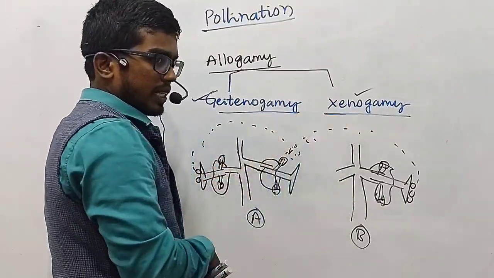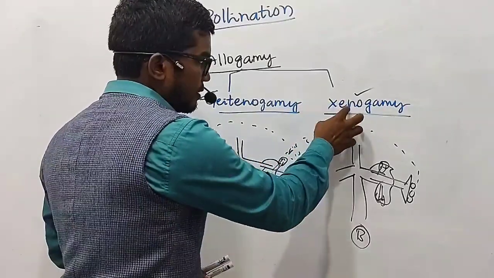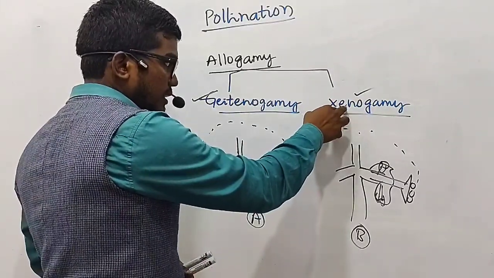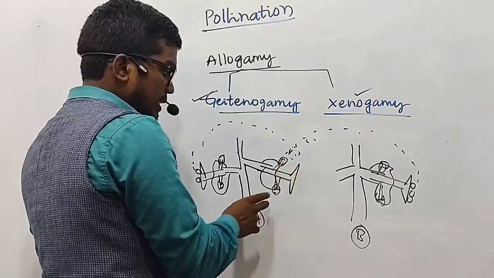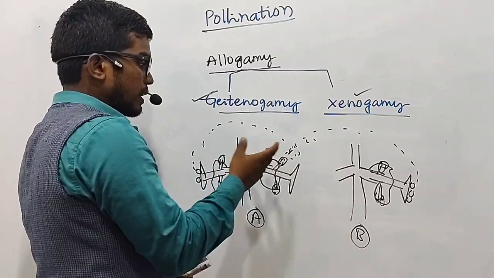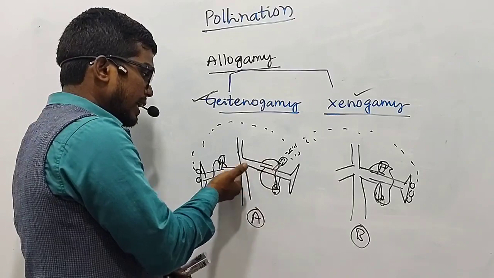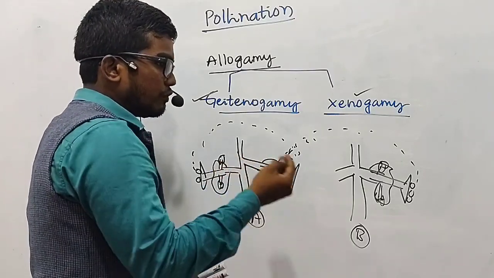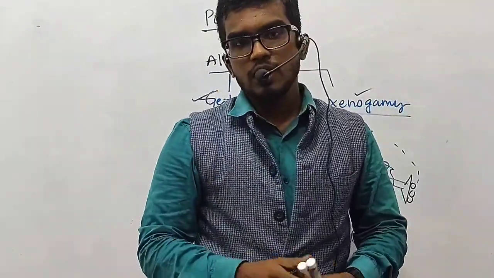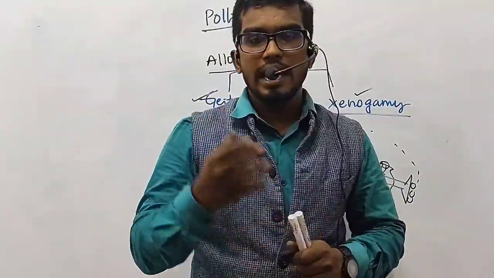Even though both are cross-pollination, in geitonogamy we don't find any recombination of characters, whereas in xenogamy we can find recombination of characters. Why is it so? Because in xenogamy the pollination occurs between two different plants, two different flowers, but in geitonogamy, two different flowers of the same plant will have almost similar characters. So only in rare cases can it give rise to a few variations or a few different characters by the recombination process. I hope you have understood today's session, pertaining to autogamy and allogamy.